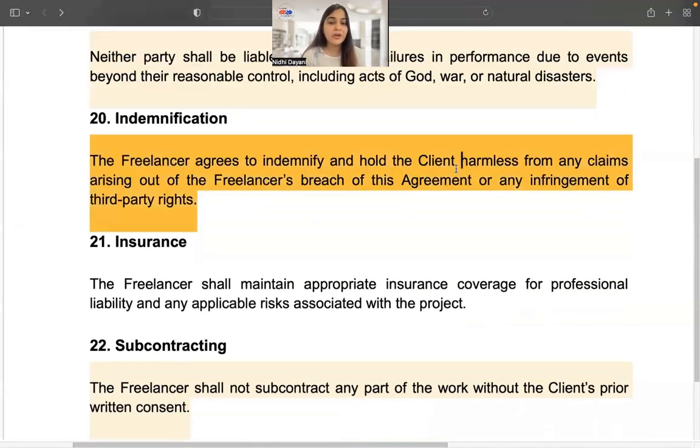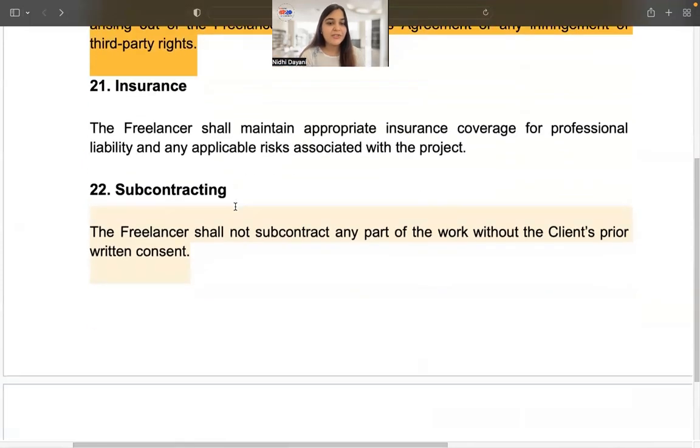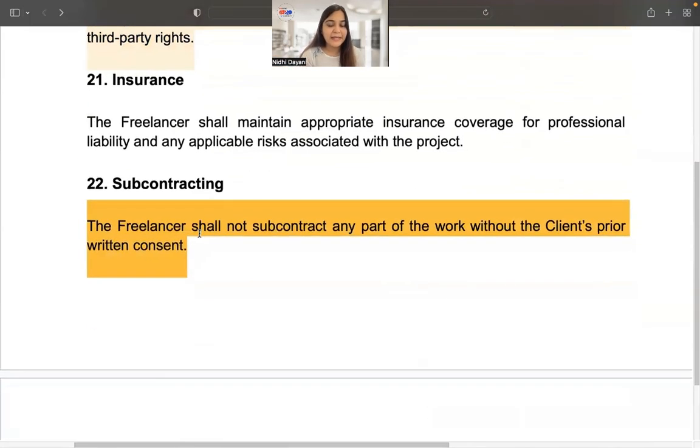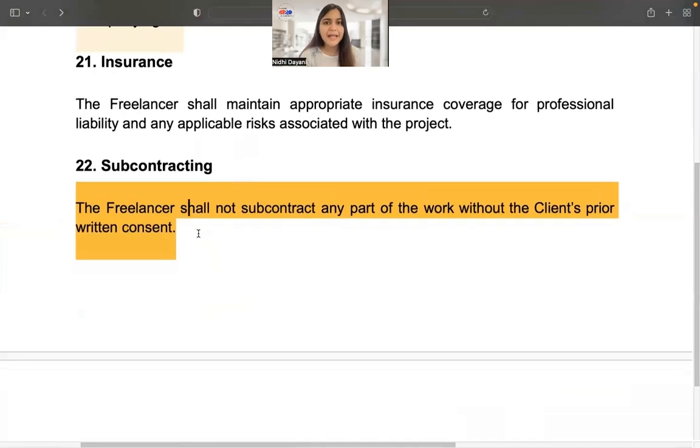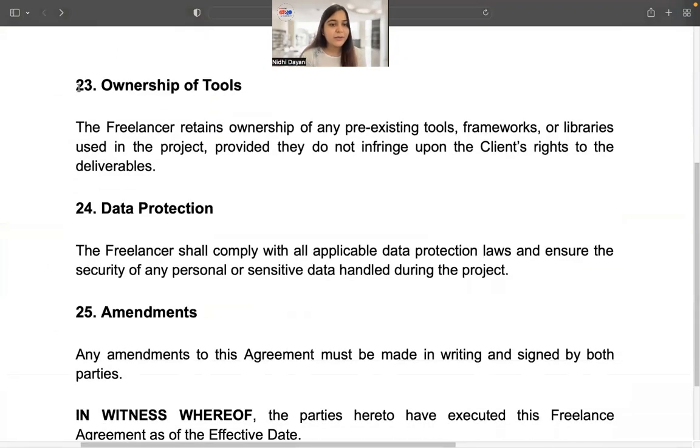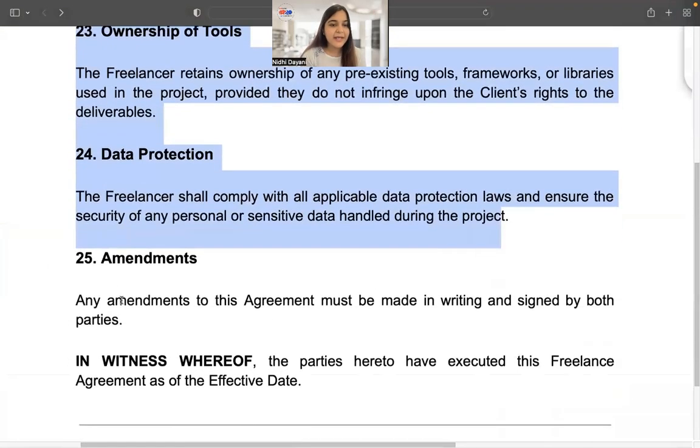In the indemnification clause, it puts entire liability on the freelancer. We would like to make it on both sides. So again, there will be a change. Subcontracting is not allowed without the client's consent. Now, this is a blanket prohibition which is cast on Arav. We're drafting it from his end, so we would like more flexibility here. For the clauses about ownership, data protection, and amendments, they're taken up correctly.